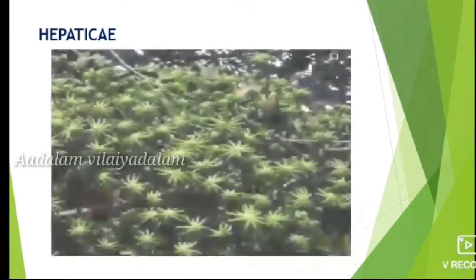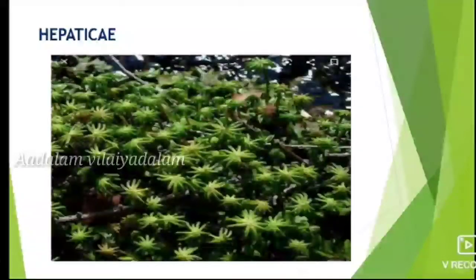The example for Hepaticae is Riccia. It is a lower form of bryophyte with a very simple structure, and its sporophyte generation is very simple and short-lived.